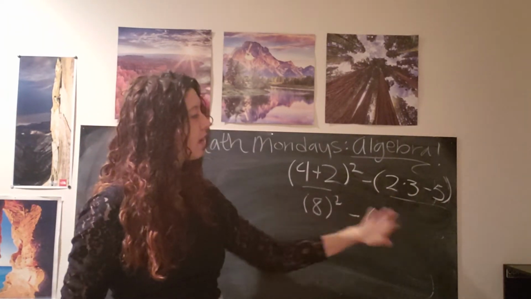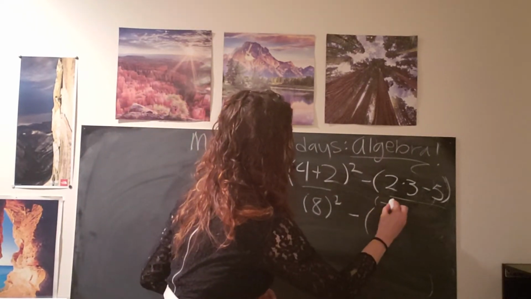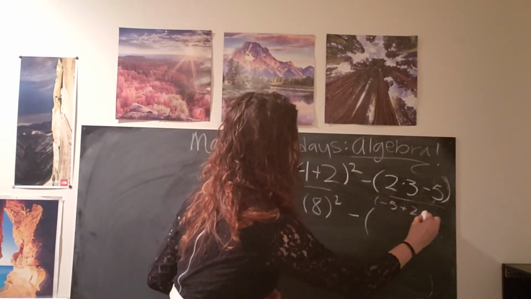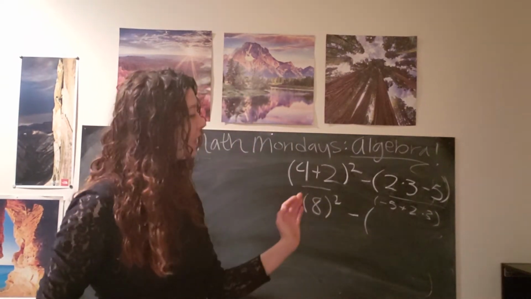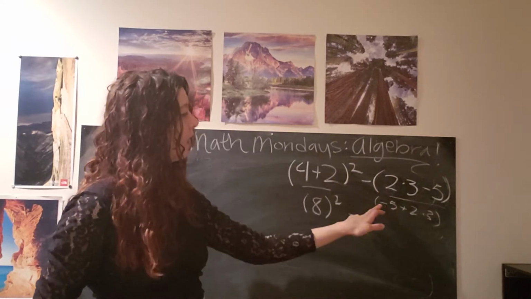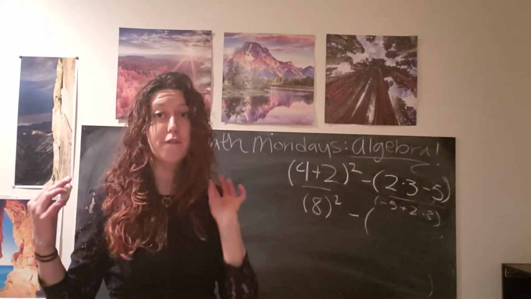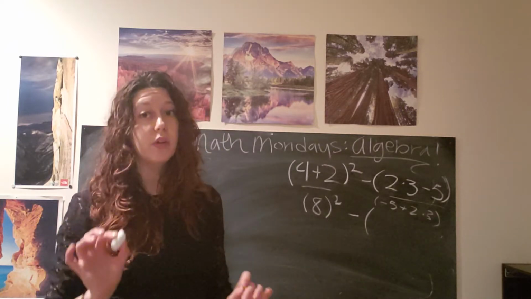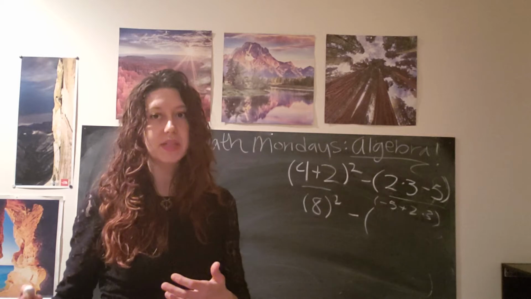Even if I were to write this backwards and write it as -5 plus 2 times 3, because we're comfortable with reading mathematics from left to right, if it was written this way, I would still do the multiplication first.